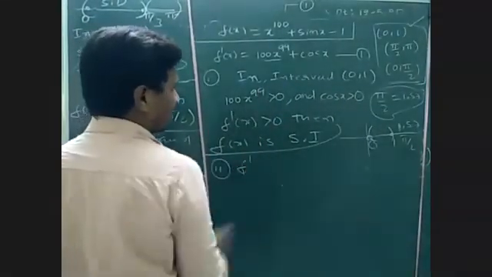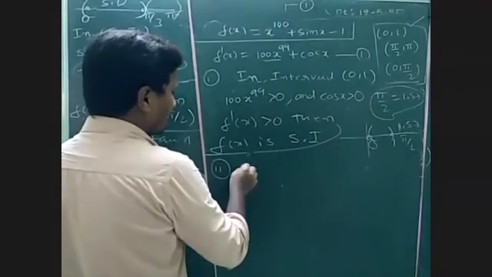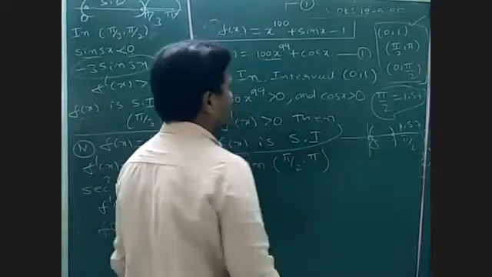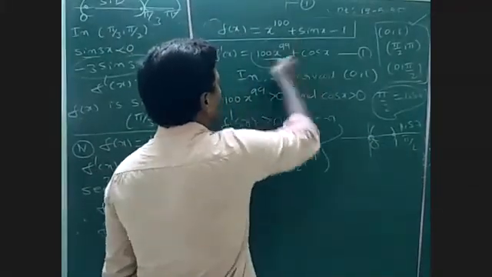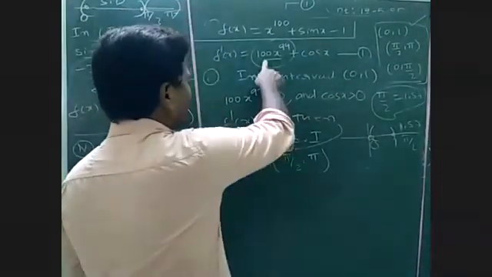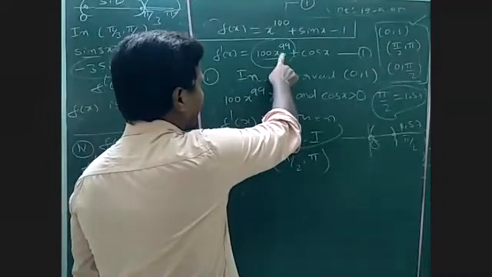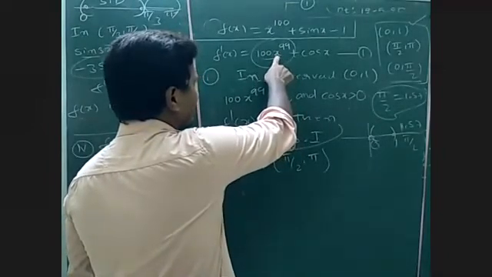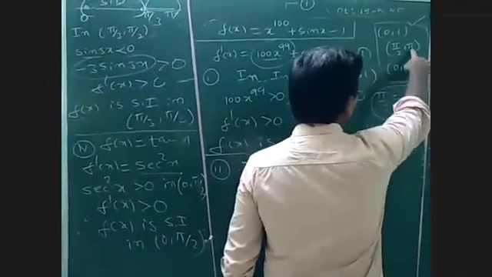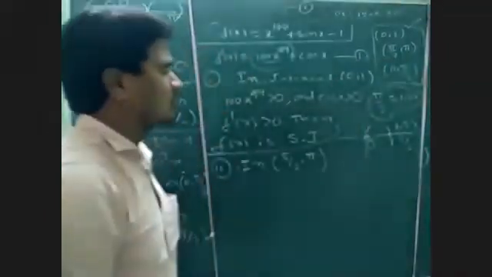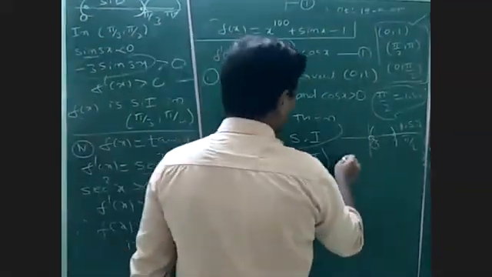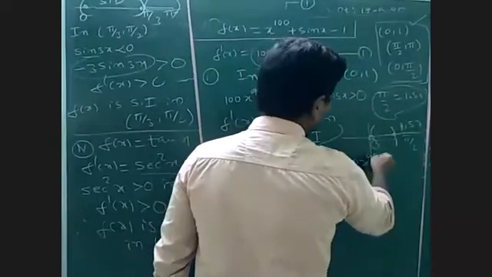Already we got f dash of x. So in the second quadrant, in the interval 5 by 2 to 5, nothing but second quadrant. You can substitute any value. 5 by 2 means 1.57 to 3 point something. So in that, every value of 100 into x power 99 is greater than 0.